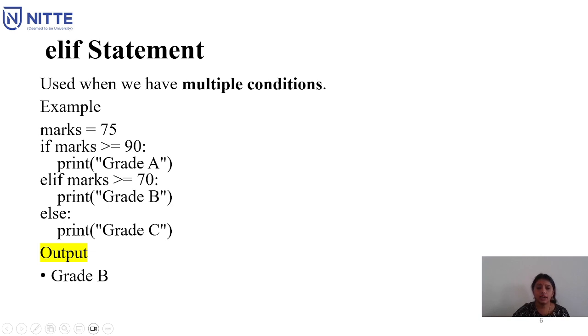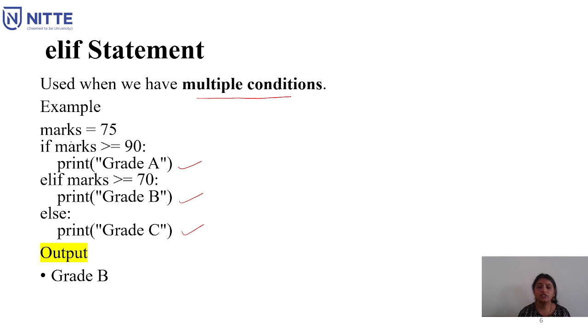Let's try to understand how to use the elif condition. The elif statement is used when you have multiple conditions to check. For example, as I told in the initial slide, if you have to check a student's marks, whether he belongs to grade A, grade B or grade C, when there are multiple conditions, you will be using the elif statement.